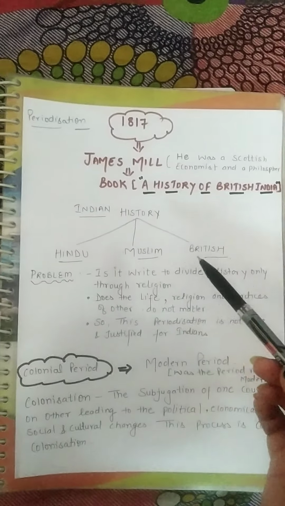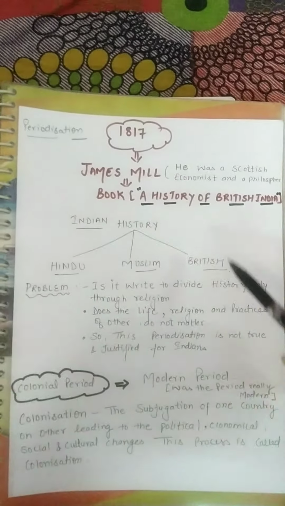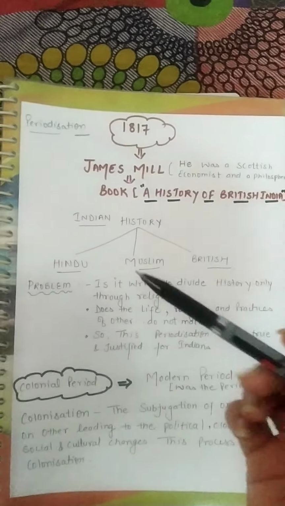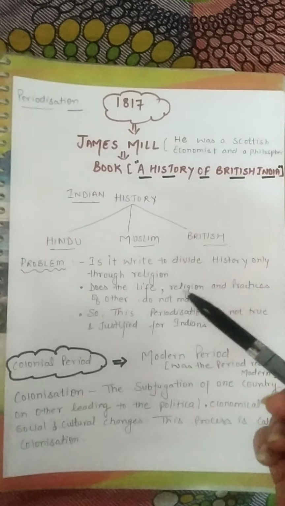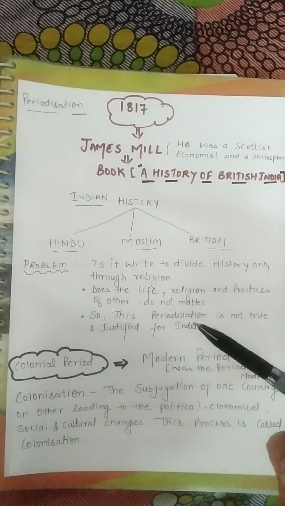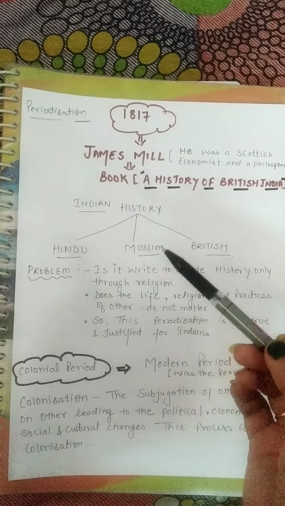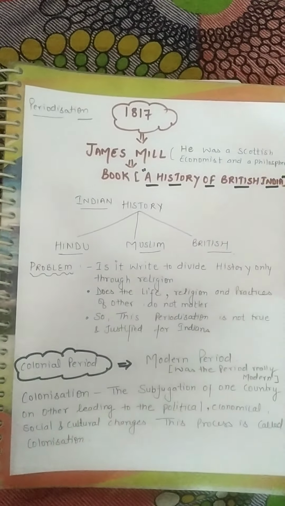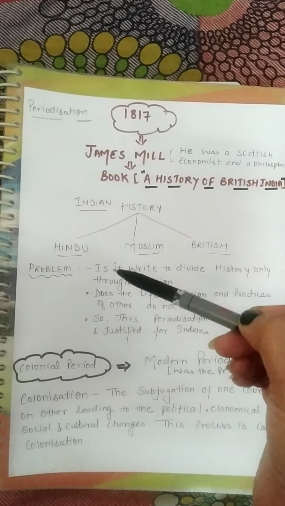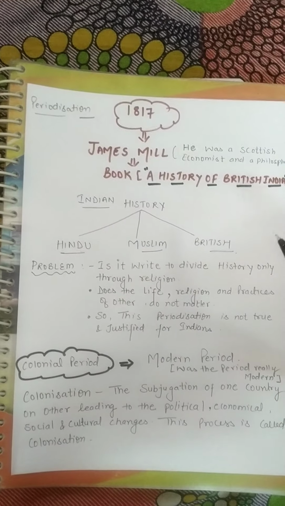Do you think this method of categorizing Indian history was correct? I don't think so. There were many problems. I have given some hints here. Is it right to divide history through religion only? Do the life, religion and practices of others not matter?